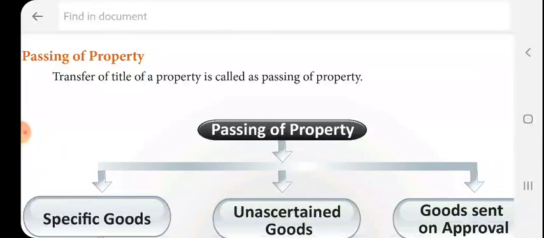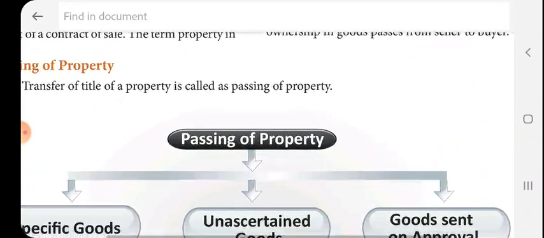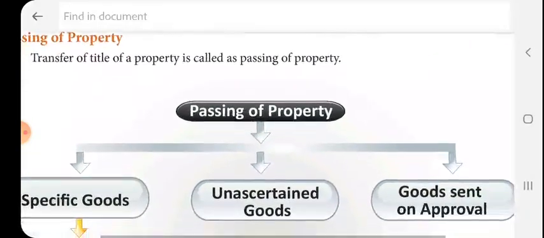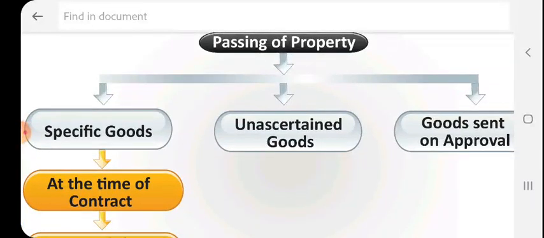Then passing of property. Transfer of title of a property is called passing of property. Title means that ownership of these particular specific goods is transferred from seller to buyer, or these unascertained goods are transferred from seller to buyer. So passing of property, transfer of title of a property, is called passing of property. Specific goods, unascertained goods, and goods sent on approval. So the passing of property may be of three types.